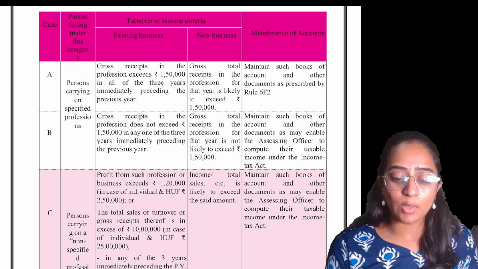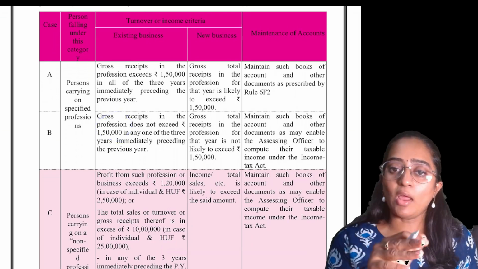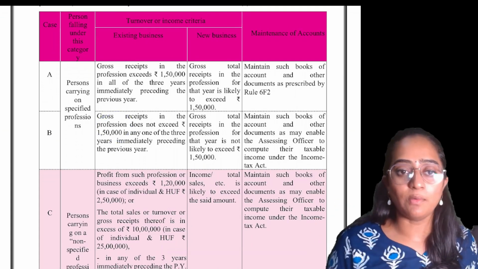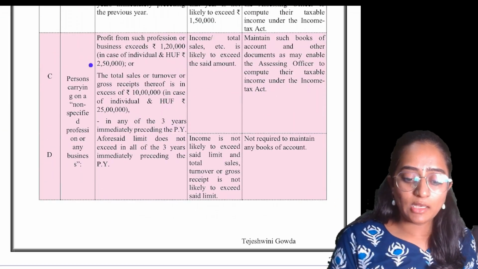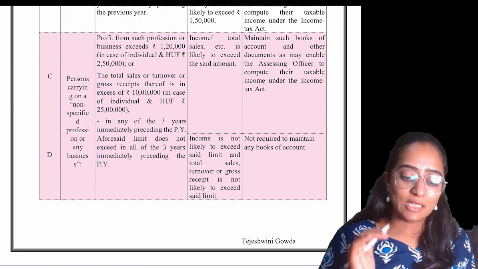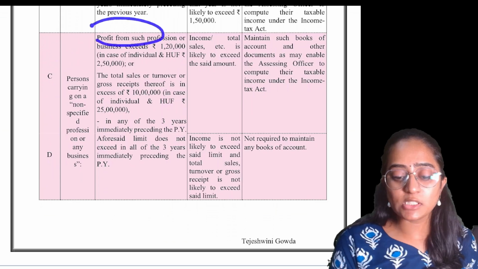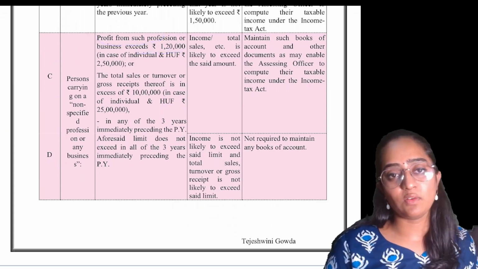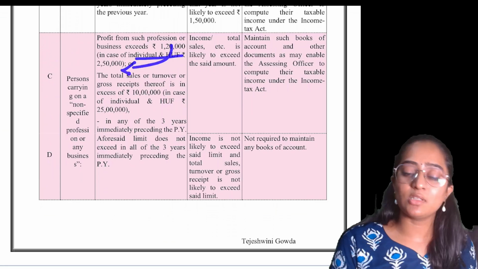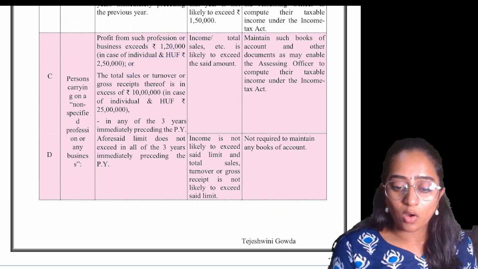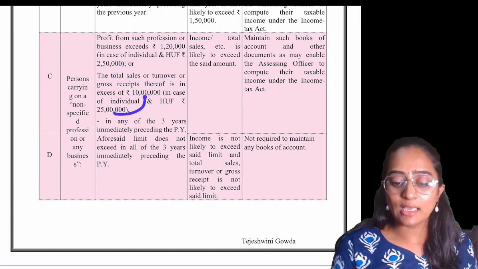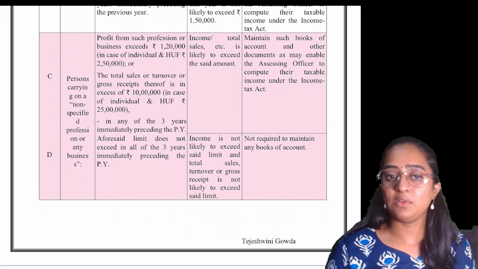If you have not exceeded 1.5 lakh in any one of the years, then you have to maintain such books of accounts where the assessing officer feels comfortable. Now for a person carrying on any non-specified profession or business, the income from such profession or business must exceed 1,20,000, which is replaced by 2,50,000 in case of individuals and HUF. Or the total sales or turnover should exceed 10 lakh, replaced by 25 lakh in case of HUF and individual.